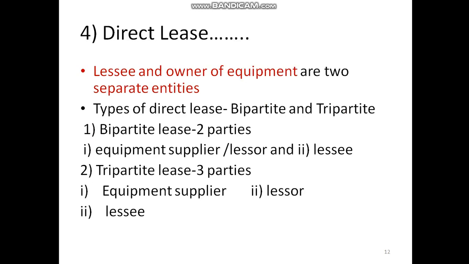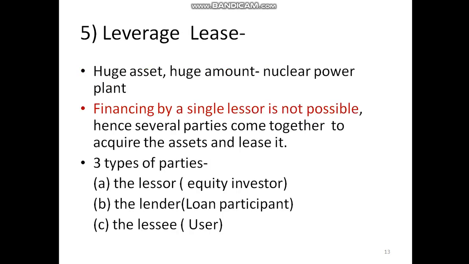Then direct lease. Here the lessee and the owner of equipment are two separate entities. There are two types of lease here, bipartite and tripartite. Bipartite has two parties, equipment supplier and the lessor. Mostly the equipment supplier and the lessor are the same in this type, and there is another party, that is the lessee. In tripartite, what happens? There are three parties involved. Equipment supplier is different, from whom the lessor buys the asset and then gives the asset to the lessee on lease.